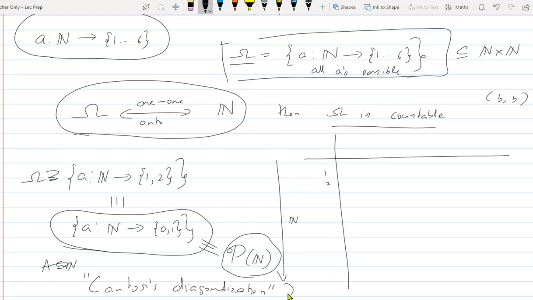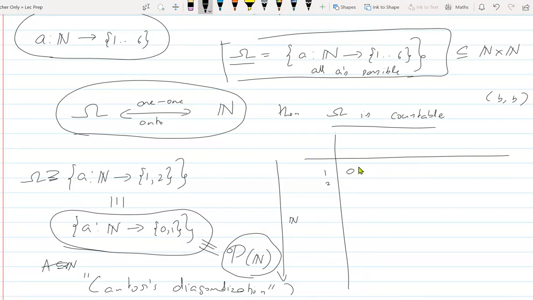Okay, and the way it is, suppose you give me a one-one onto function. That means you have a mapping which maps natural numbers to the power set of natural numbers. So 1 is mapped to some subset of natural numbers. Let's write the characteristic vector of that subset.